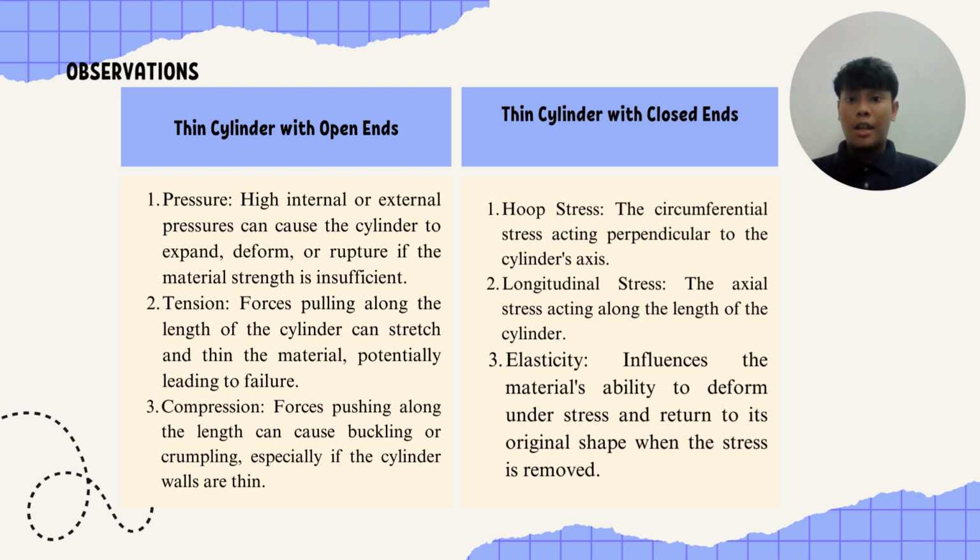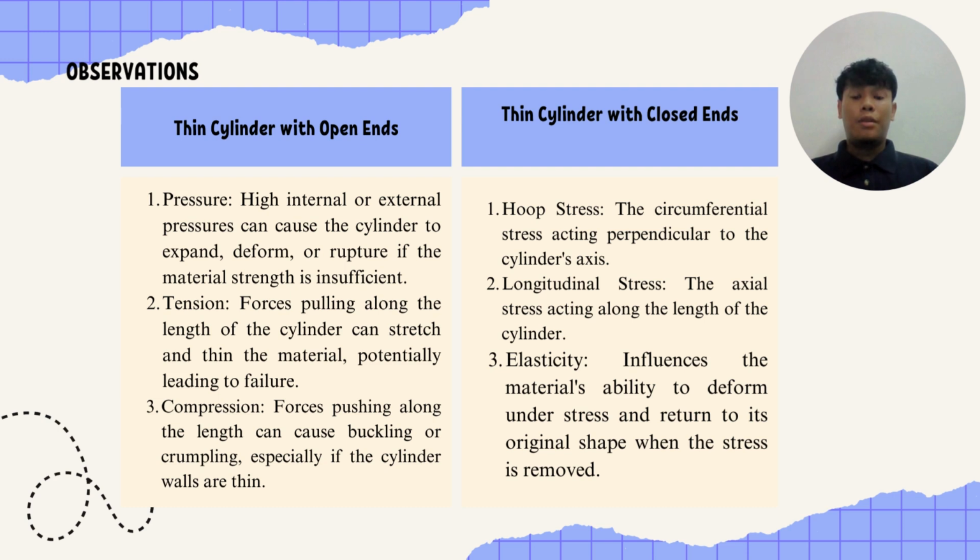Hi, I'm Aminuddin. I will talk about the observation for the thin cylinder with open end, which has 3 points. Firstly, the external air pressure can cause the cylinder to expand, deform, or rupture if the material strength is insufficient. Second, the tension force pulling along the length of the cylinder can stretch and thin the material, potentially leading to failure. And thirdly, compression force pushing along the length can cause buckling or crumpling, especially if the cylinder is thin.